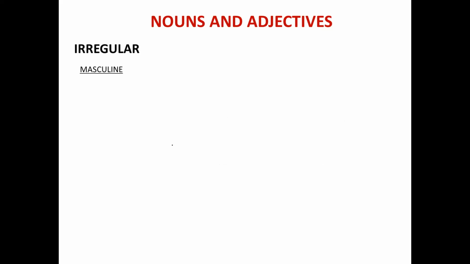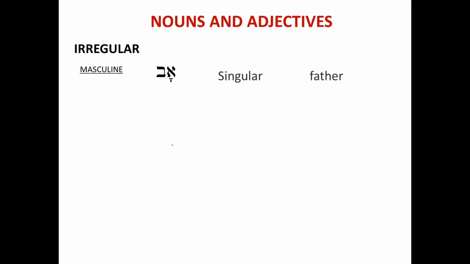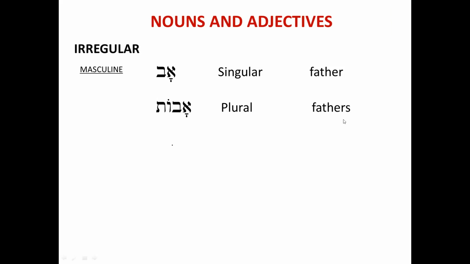Now these are the irregular nouns. What will become of av? How will it become? Avot. See, it has taken a feminine ending, oat. Why is it so? Because it is an irregular noun. Av means father. Avot is fathers. It's plural.